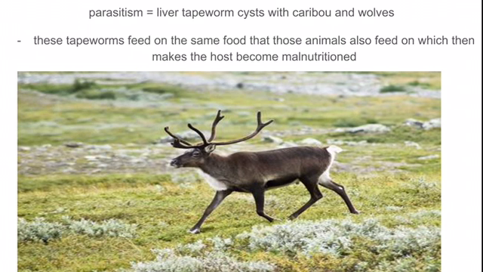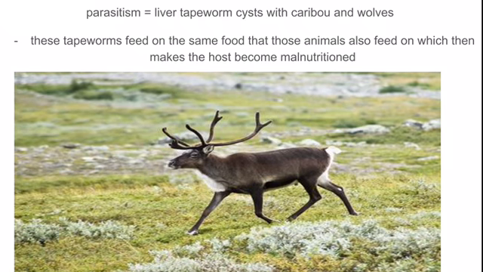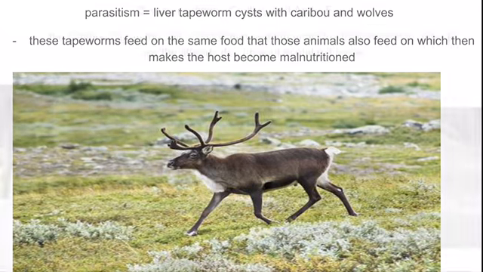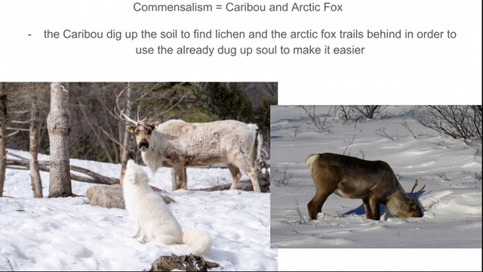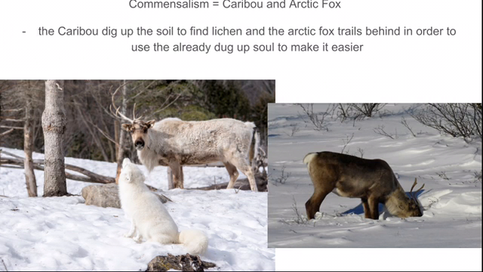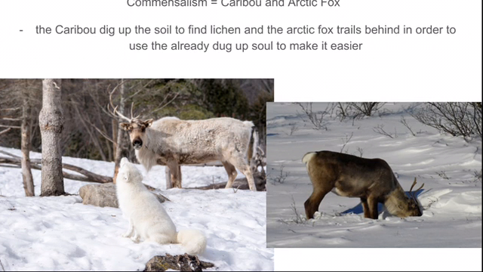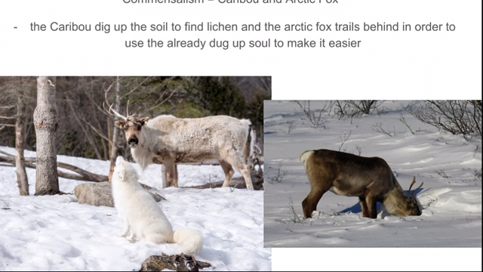Caribou and wolves can live long lives with these parasites depending on the amount of food they are able to obtain. The next one is commensalism. Commensalism is a class of relationships between two organisms, where one organism benefits from the other without affecting it. The barren ground, caribou, and the Arctic fox represent commensalism.